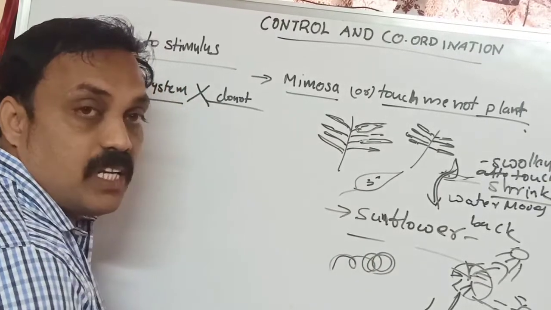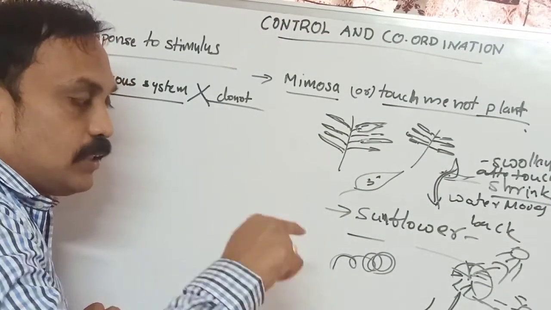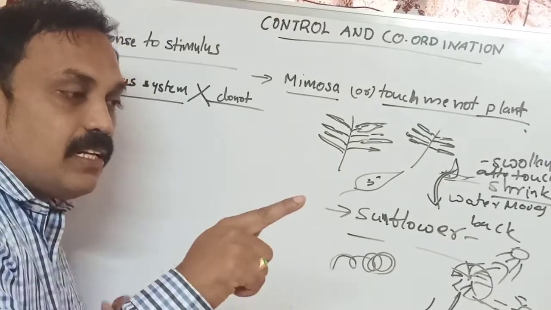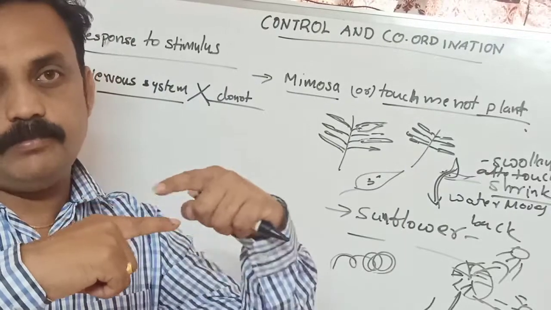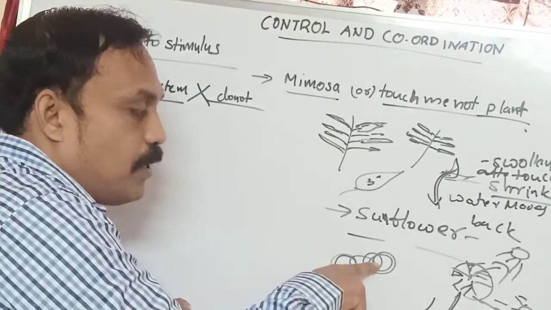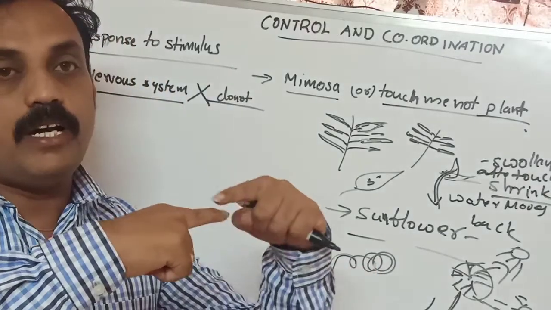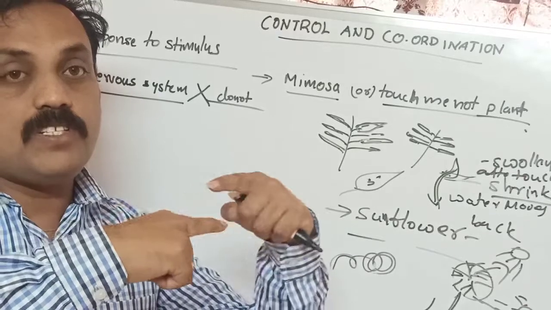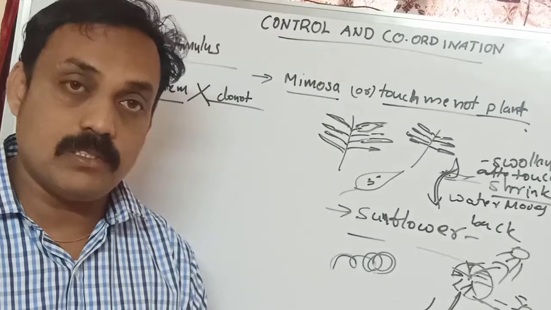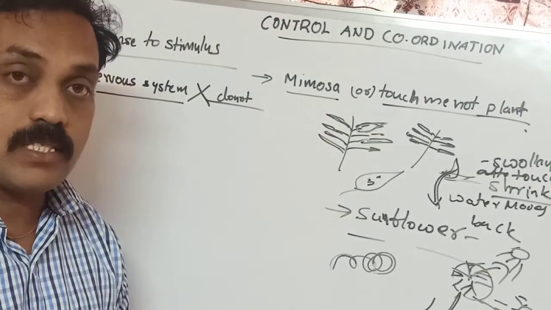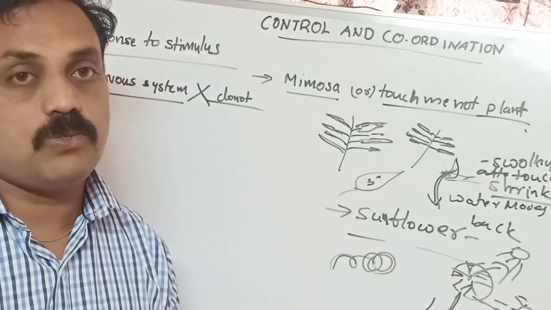Especially for bitter gourd and bottle gourd, if you touch these tendrils, they twist around our finger. If you place a finger in the middle of the tendril, it automatically coils around the finger. Tendrils are also showing response to stimulus. Climbers' tendrils also show response to stimulus. That means finally we conclude that plants also show response to stimulus.